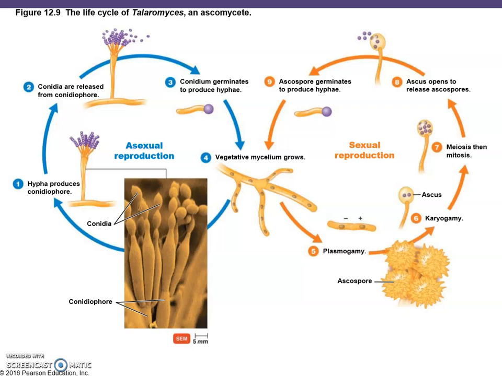Then you could keep going in the asexual reproduction cycle, or you could switch over right here, and the vegetative hyphae produces spores that then fuse, plus and minus. So if you have plasmogamy, plus and minus cells are formed, and they have to fuse to form new fungal growth by sexual reproduction. So we have here these new asci right